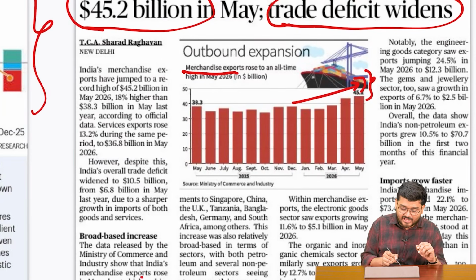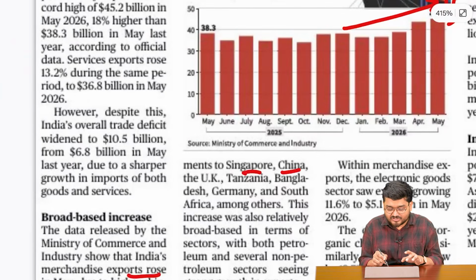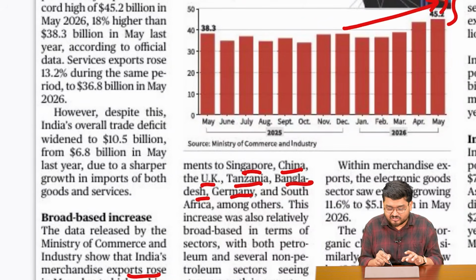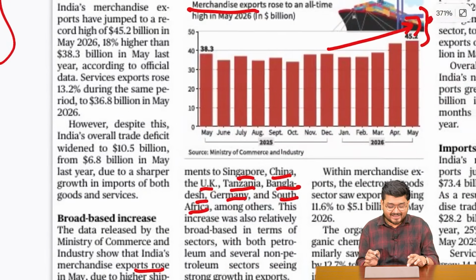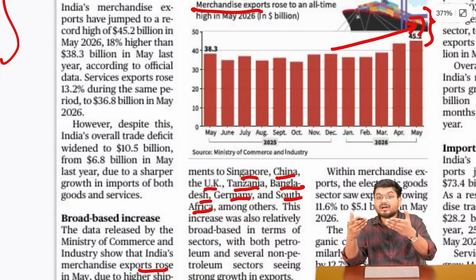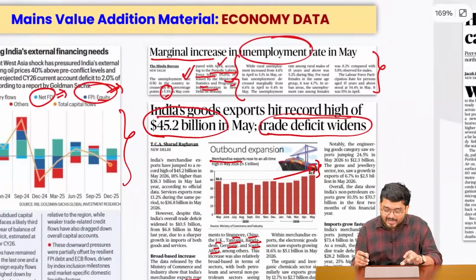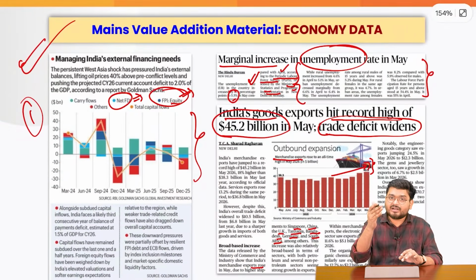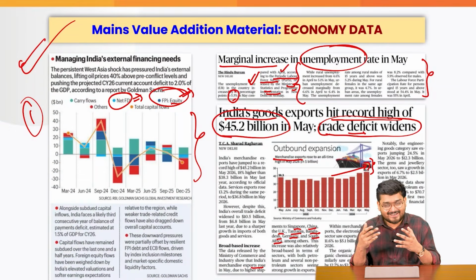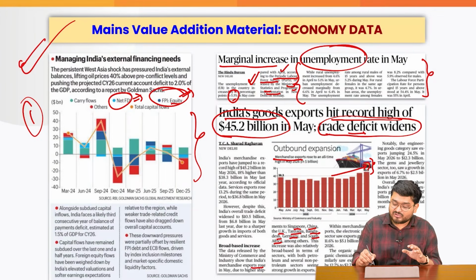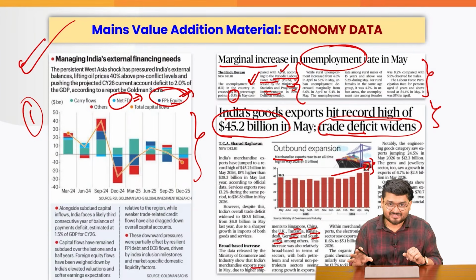Also, if you can see, exports have risen because exports to Singapore, China, UK, Tanzania, Bangladesh, Germany, South Africa have actually risen, correct? But at the end of the day, the deficit in trade is still there, which you can quote in your mains answers. So I guess this was all for the mains part.